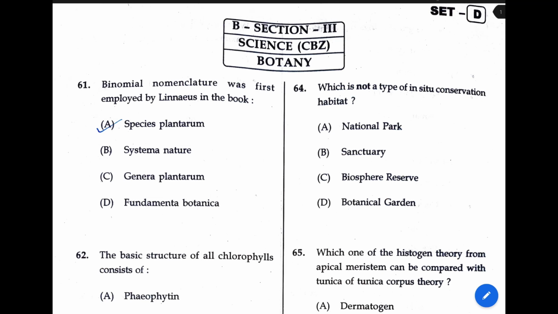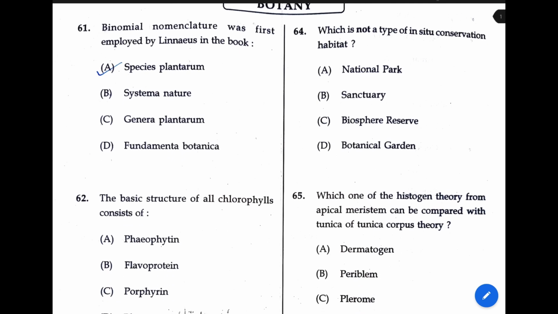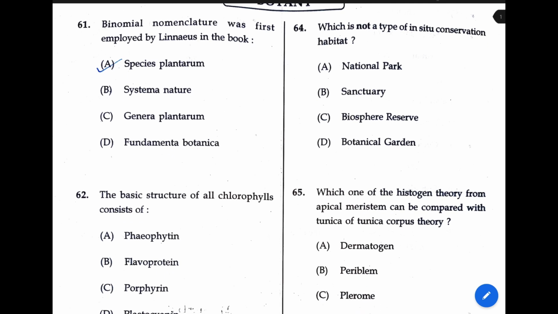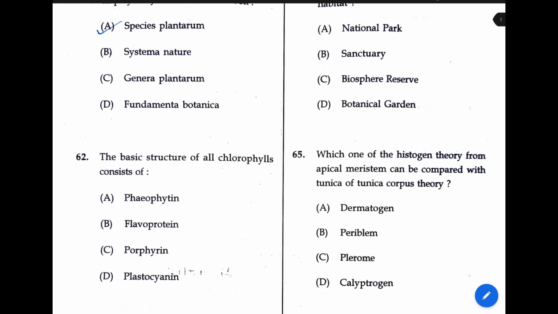The first question: binomial nomenclature was first employed by Linnaeus in the book dash. The book was Species Plantarum. Next question: the basic structure of all chlorophylls consists of dash. The answer to this is porphyrin.